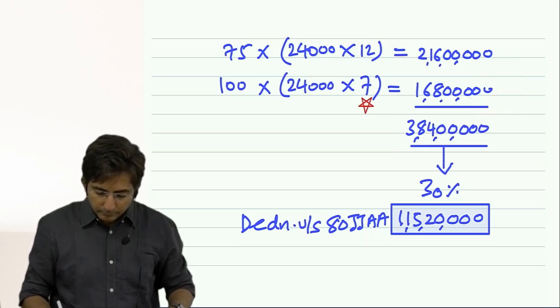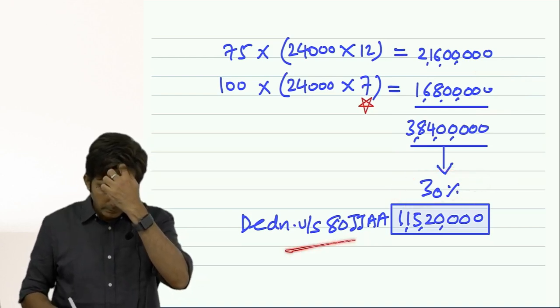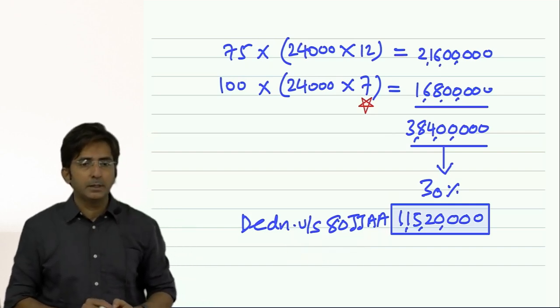Then 30% of that. So this is the deduction under section 80JJAA.